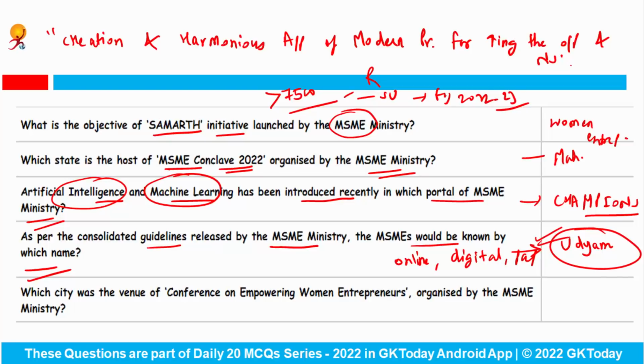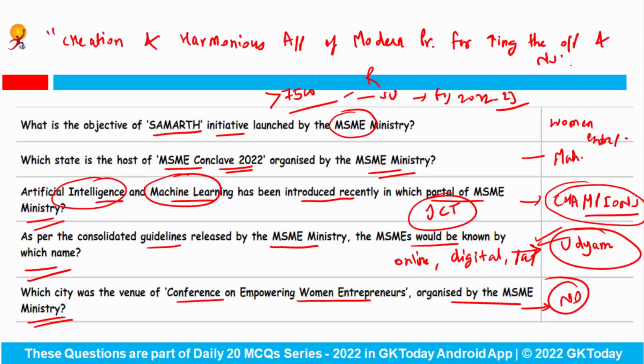Next question. Which city was the venue of the Conference on Empowering Women Entrepreneurs organized by the MSME Ministry? The answer is New Delhi. Now one thing I forgot to tell you. What is the work of this Champions portal? Actually it is a kind of technology driven control room, or you can say management information system, which utilizes modern ICT tools. ICT stands for Information and Communication Technology, in which artificial intelligence and machine learning have also been introduced. So these are some of the important questions on why the MSME Ministry was in news.